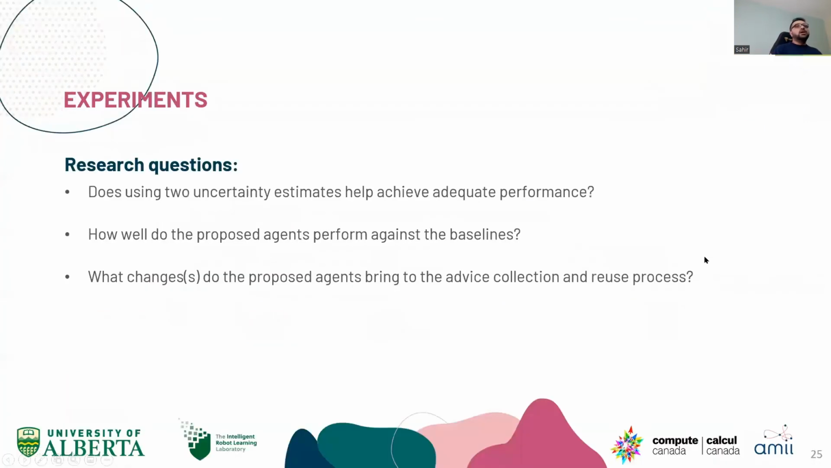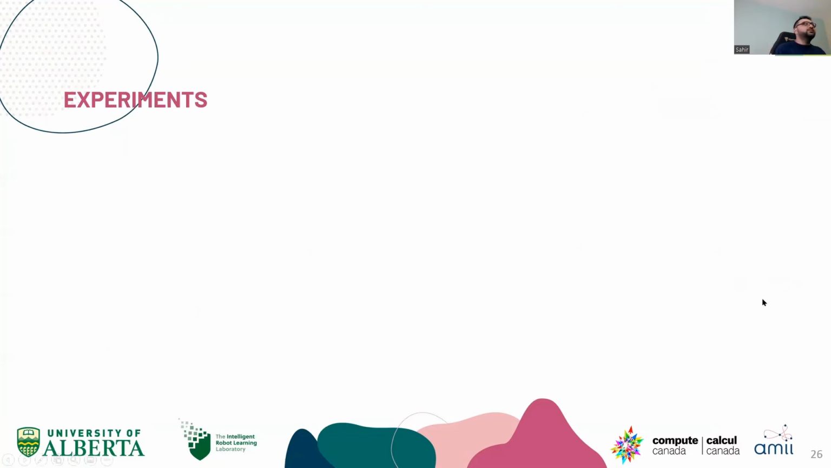The experiments that we conducted had 3 research questions. Does using 2 uncertainties help achieve adequate performance? How well do these agents perform against the baseline? And what changes do the proposed agents bring to the advice collection and reuse process?